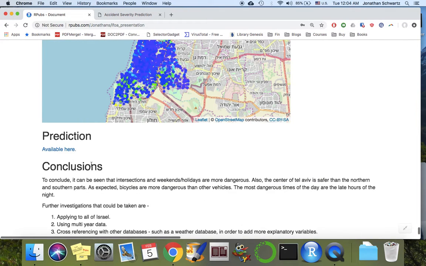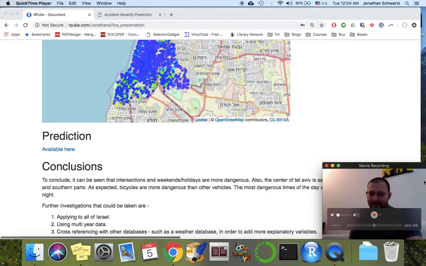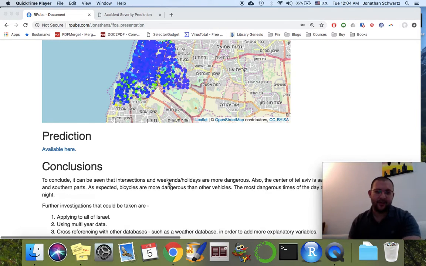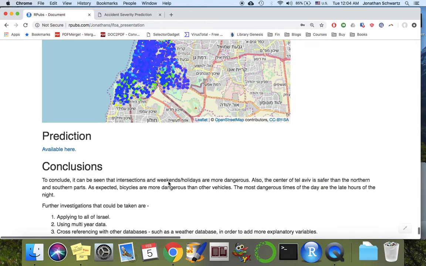Location isn't a variable that may be used under the current regulations of Israel, so I kind of had to build a separate model just so I could feel good about myself when building models for pricing motor bodily injury. So we have a few conclusions about what vehicles are more dangerous. I suspect the bicycles are more dangerous than other vehicles. Later hours of the day are more dangerous than the earlier hours of the day. Center Tel Aviv is safer than the northern and southern parts.